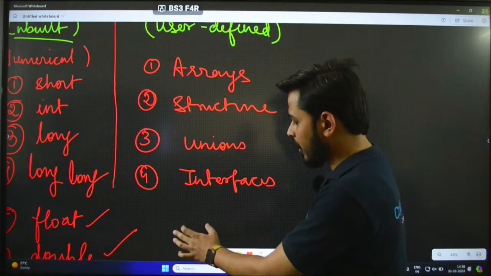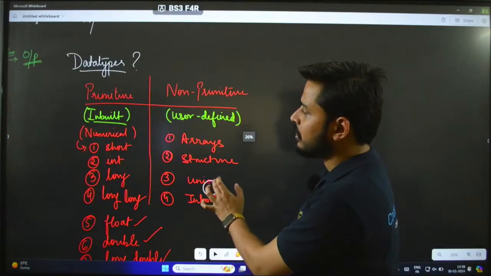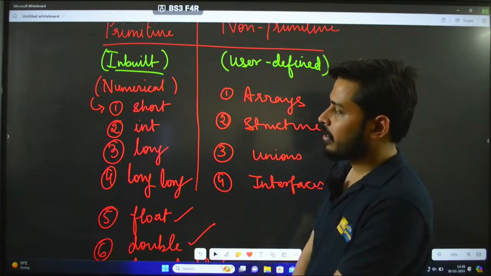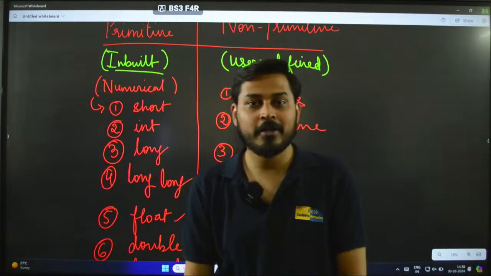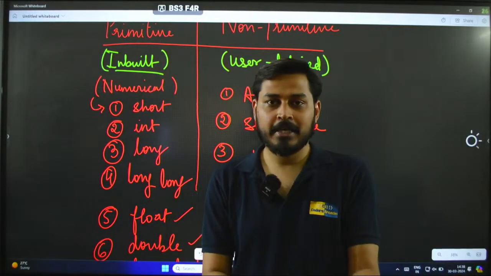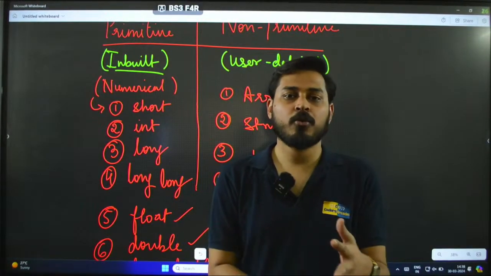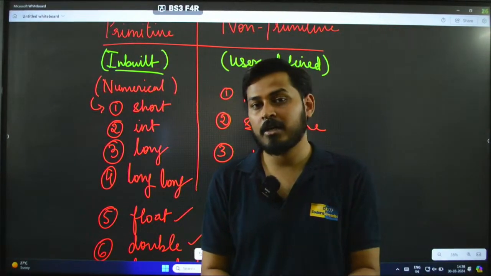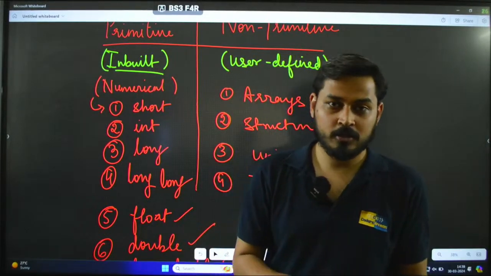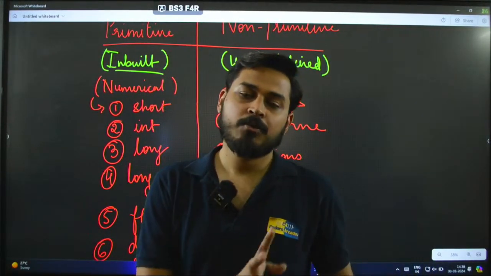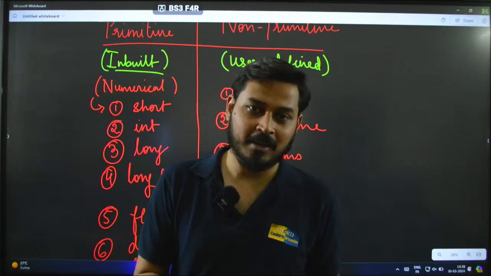So basically there are two categories of data types, primitive and non-primitive, where primitive are the data types which are already understood by the system or the programming language itself. Short, you have int, you have long, you have float, you have double, you have long double, you have character, you have boolean. These are all primitive. And in the non-primitive data types, we have arrays, structures, unions, interfaces. We will talk about this later on in the later classes.